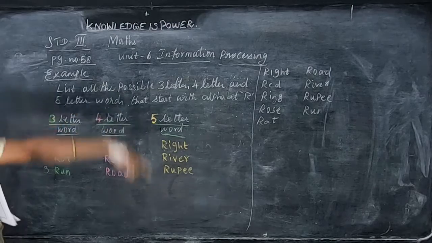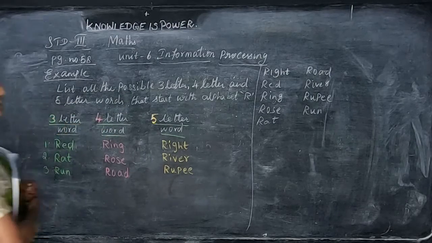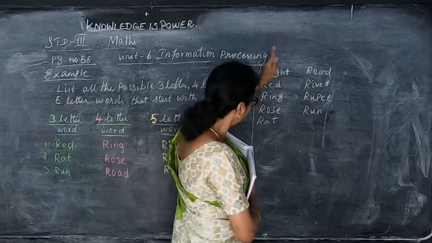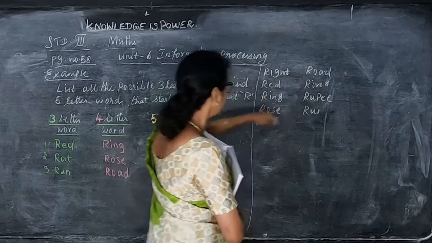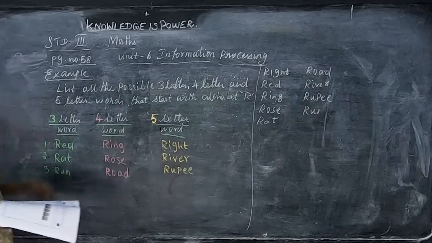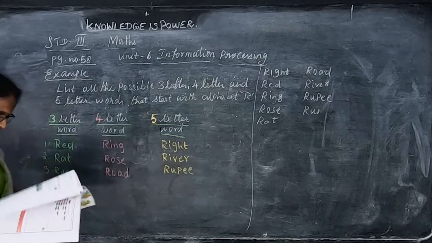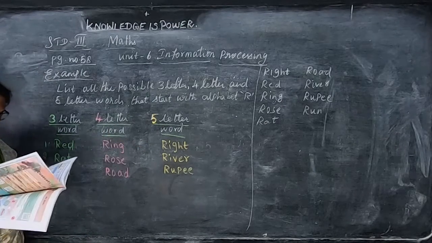They are given the words here: right, red, ring. In your book itself: right, red, ring, rose, rat, road, river, rupee, run. So these words are given in your book. You have to arrange them according to 3-letter words, 4-letter words, and 5-letter words. And after this, they are asking you some questions.